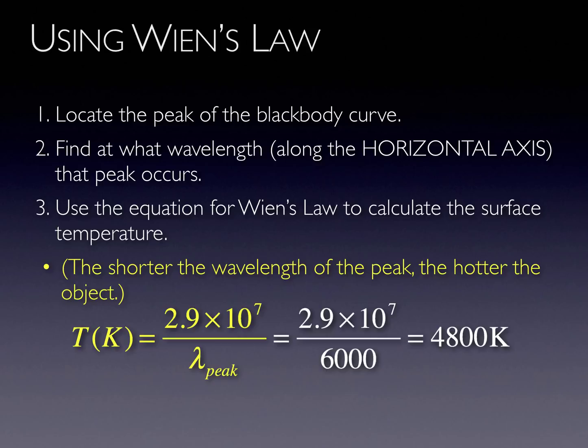It is important to emphasize that the height of the peak isn't what's important when calculating temperature, only the wavelength where the peak occurs. The heights of the blackbody curves may vary depending on how far away the light source is. However, the location of the peak will not change, regardless of distance. Keep in mind too that the blackbody curve itself is not some kind of big wave, though to some it may look like one.